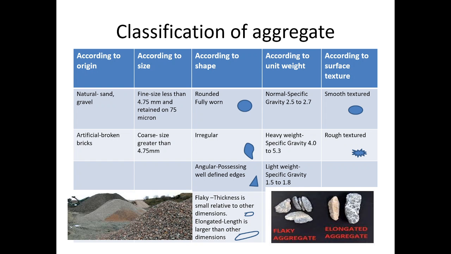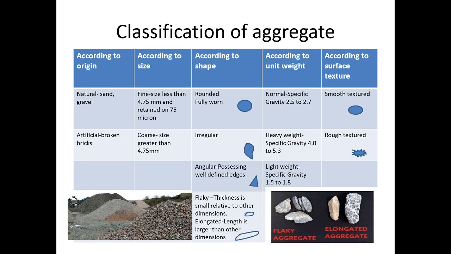Now let us see what are the different types of aggregate. The classification of aggregate: aggregates are classified according to the origin as natural, that is sand and gravel, and artificial, that means broken bricks.